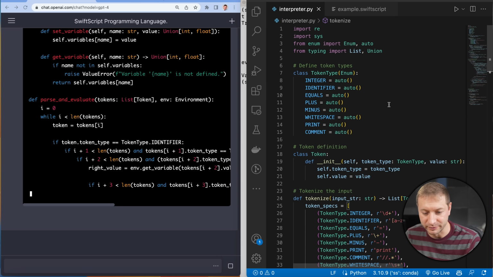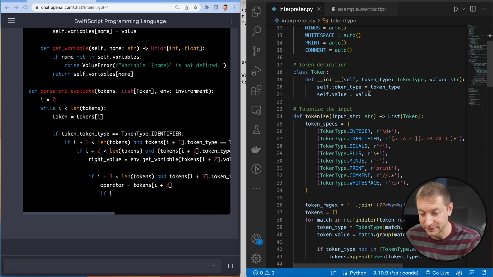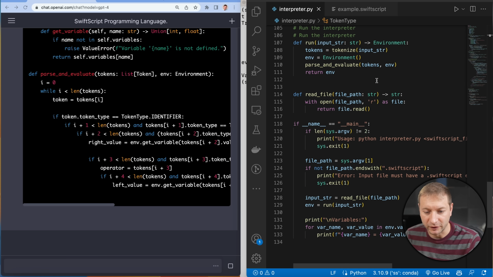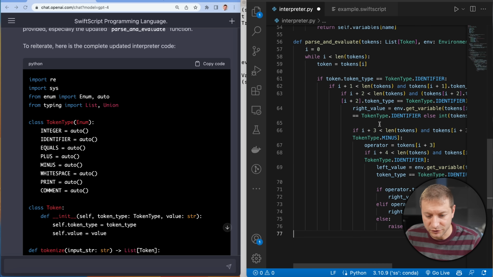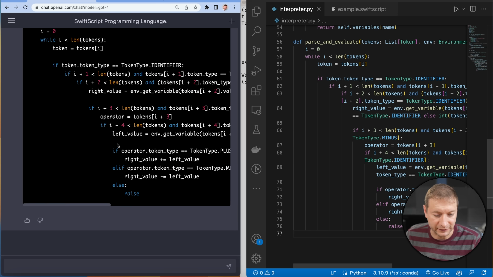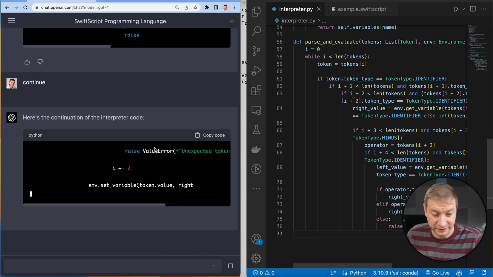I'm already learning some new stuff, like this auto thing, which I didn't know how to use in Python. That's pretty cool. Parsing input from a file. I didn't know how to do that either. That's pretty interesting stuff. I'm trying this again to see if this thing can fix the errors that I'm seeing right now, which are these unexpected identifier errors. It's basically trying to write the whole thing again, but because of the length of the output, it's kind of giving up. Problems like this do happen with ChatGPT, and this is not the first time I'm encountering it. Continue. Okay, it looks like it's actually continuing where it left off. All right. It rewrote the whole thing.